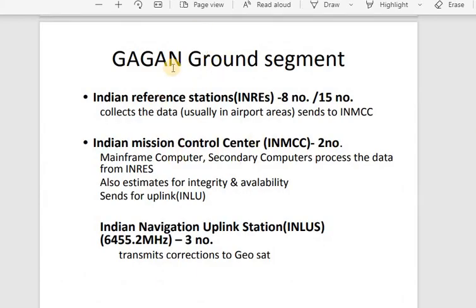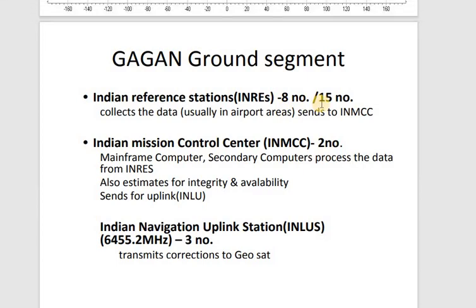So this is the ground segment of your Gagan, which consists of INRES, the Indian reference stations. It may be either 8 or 15, depending upon the application, and they collect the data and send it to the Indian Mission Control Center. The Indian Mission Control Center processes the data, eliminating or removing the errors, and also estimates the integrity and availability, and sends all that information to the uplink stations. That is nothing but the Indian Navigation Land Uplink Stations, INLUS.